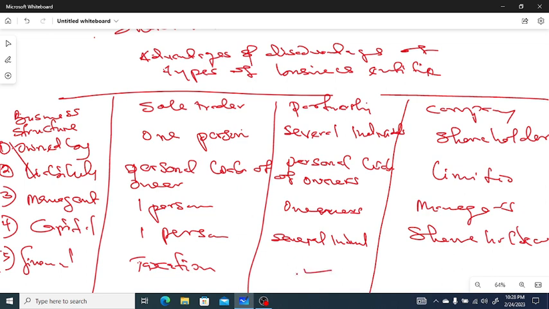The same thing applies here, taxation. Under a company, it is a statutory requirement that the company has to prepare its financial statements.